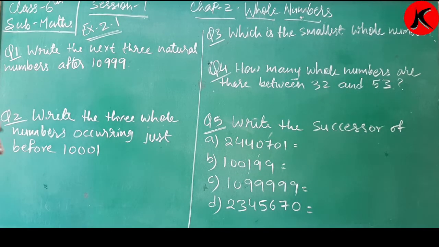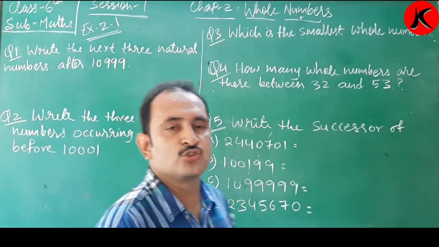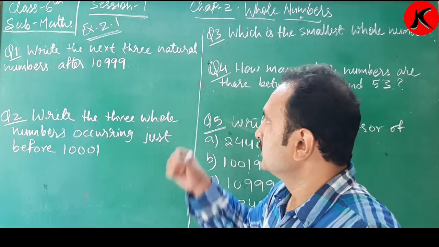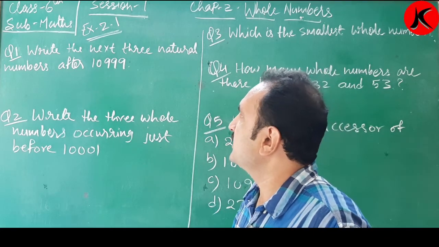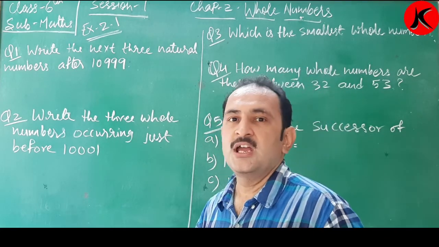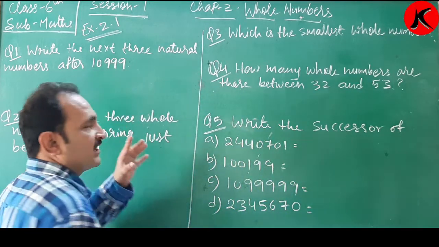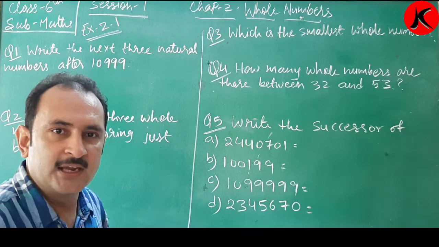Now, children, we would start with exercise 2.1. Write the next 3 natural numbers after 10,999. Natural numbers means what? It starts from 1 to infinite.